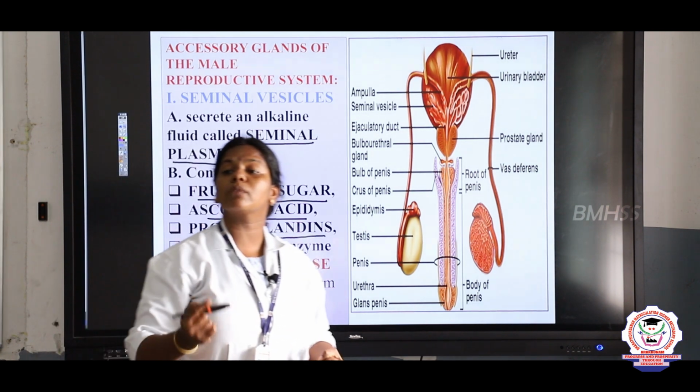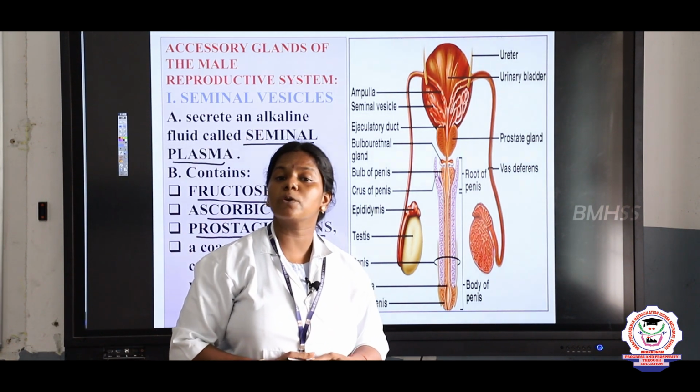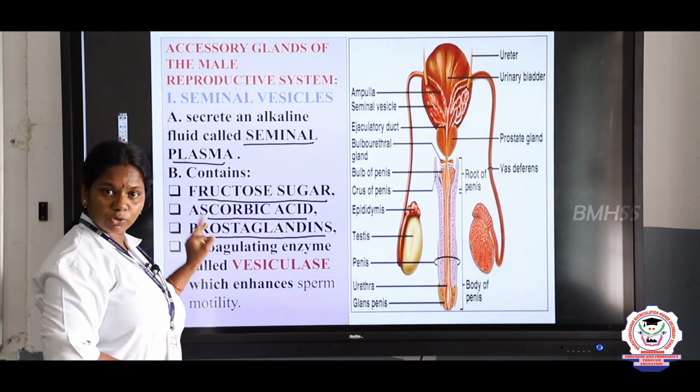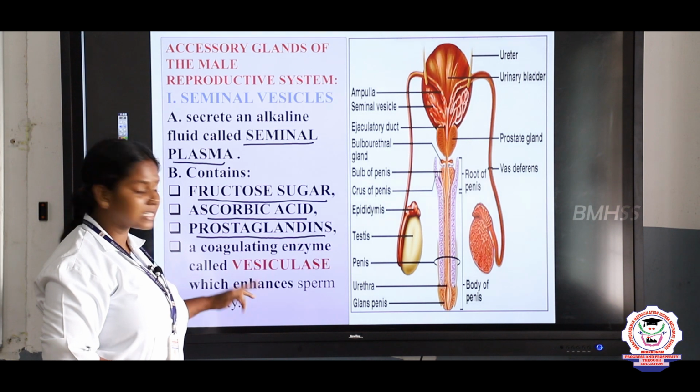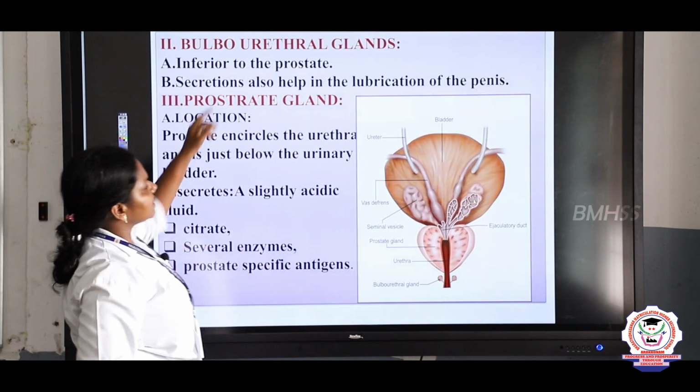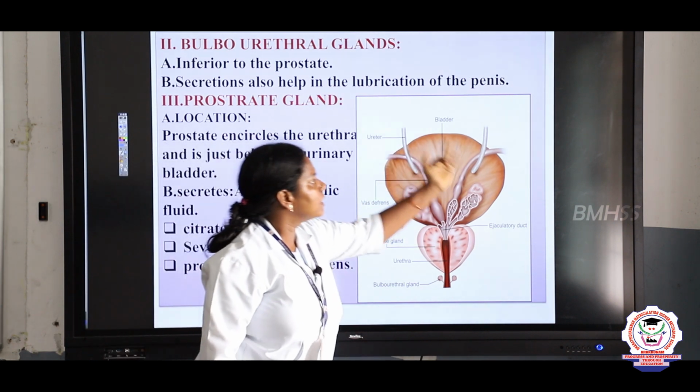It's an important 2-mark book back question, children. Write the composition of semen. Semen consists of fructose sugar, ascorbic acid, prostaglandin, and the enzyme called as what? Vesiculase. So next let us see about the structure of the bulbourethral gland.